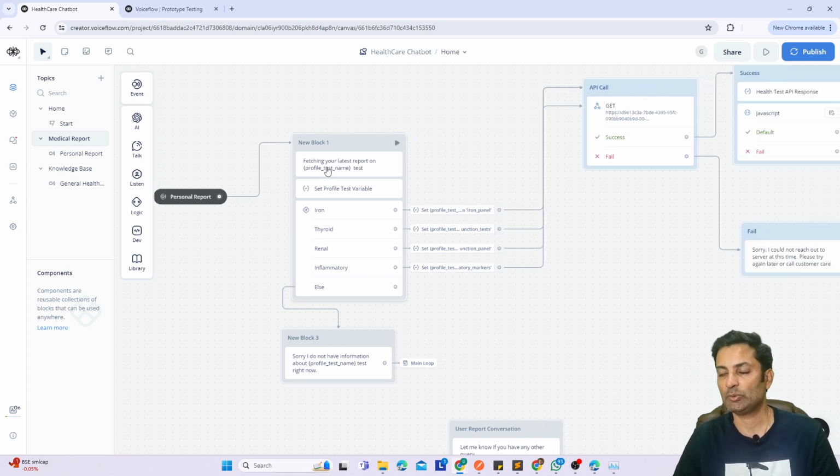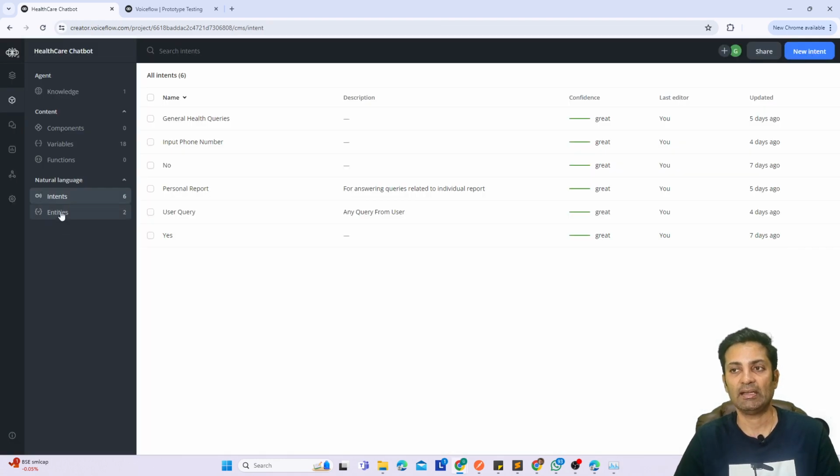Here, from the user input, I use the words iron, thyroid, or kidney. These are entities in the user input. In this system, we have a way to create entities and intents.